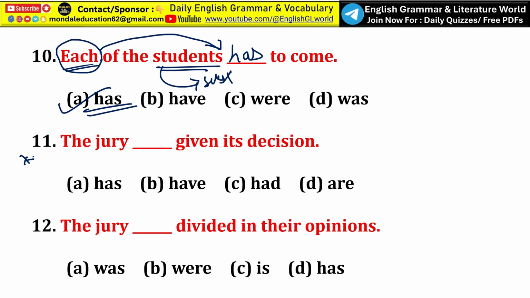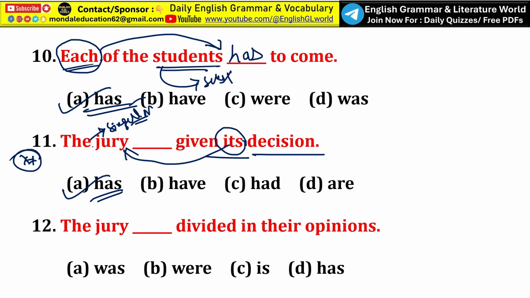Next, now this one is very much important. The jury dash given its decision. So in case of jury, we have to remember the most important thing, that is the object part of the sentence. So here its is a pronoun, and its refers to the subject, that is jury. So here jury is used as a unit, as a group. So you can say jury is used as singular, as a unit, so the verb should be singular. So the jury, option A has, the jury has given its decision.